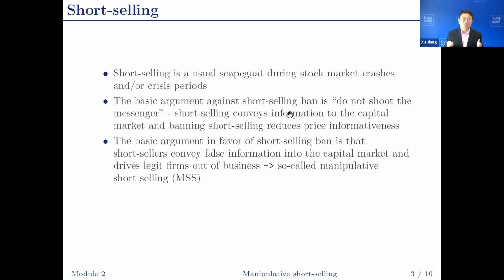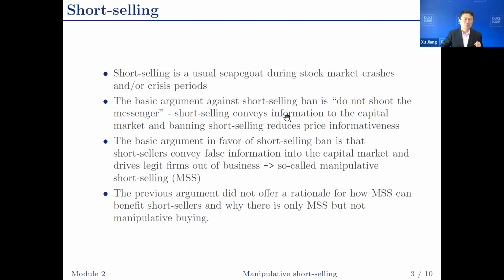The argument in favor of a short selling ban states that short sellers may not have information at all. They just spread rumors and convey false information into the market. By pushing down prices, they benefit at the expense of driving legit firms out of business. So banning short selling can remove the so-called manipulative short selling.